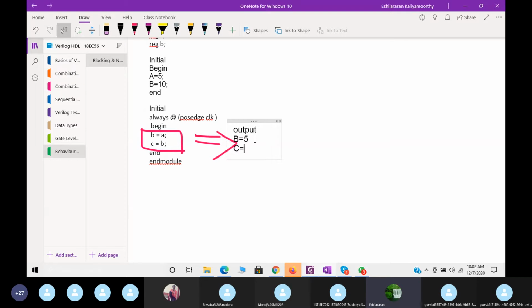C is equal to B, in the sense, what will happen? A is 5, B is 10. So here B is equal to A. The A value is 5 actually, so B is equal to 5 will be obtained. Next C is equal to B. Already the previous value of B is 5, so C also will be 5. So now what happened? Both the B and C values are 5 actually. This condition is called a race condition.